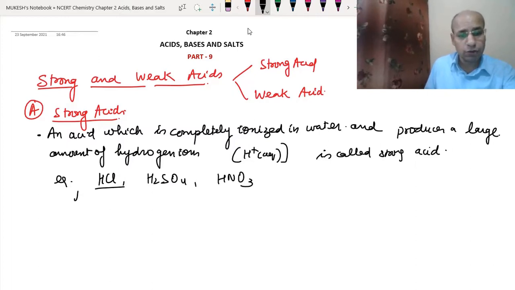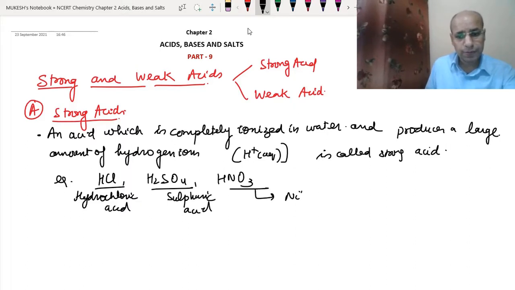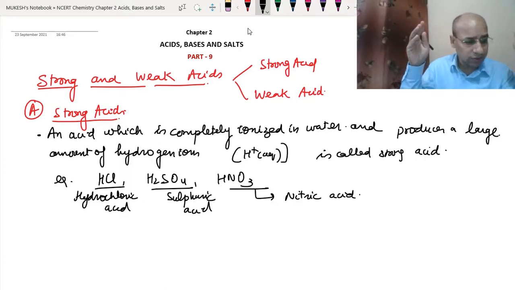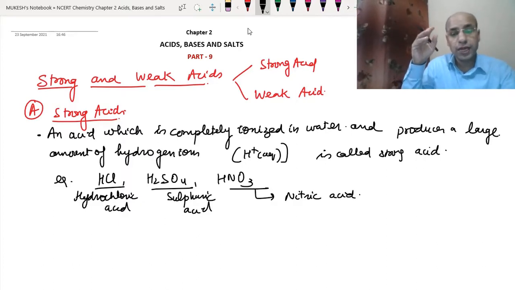We call this hydrochloric acid, as we already know. And this is called sulfuric acid. And this is called nitric acid. So these are examples of strong acids. As we know, when we put them into water, they dissociate.